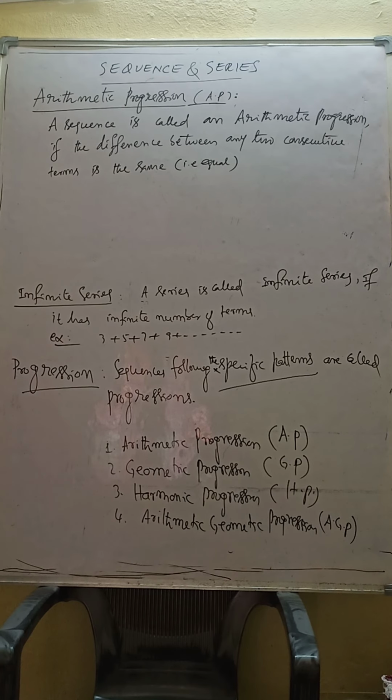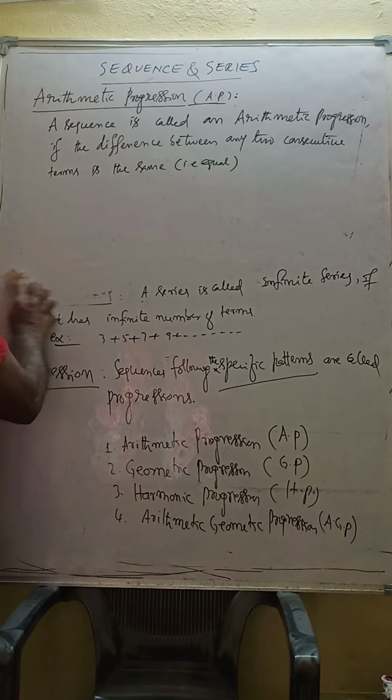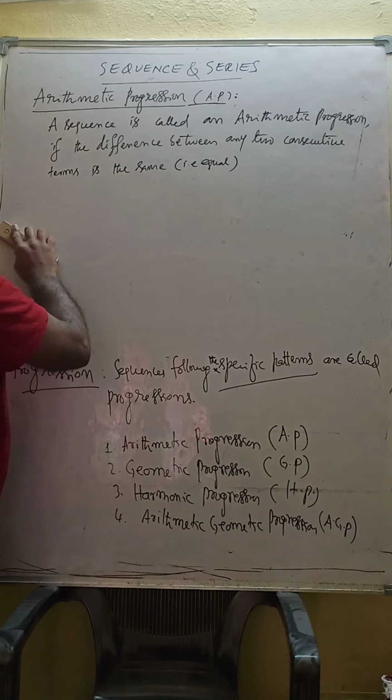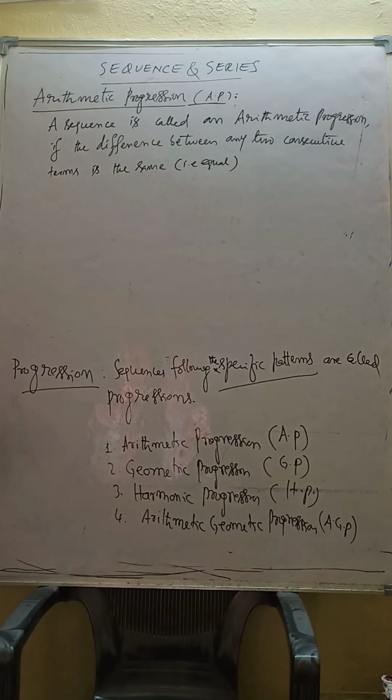So how is this arithmetic progression formed? The difference is the same, you are telling here.